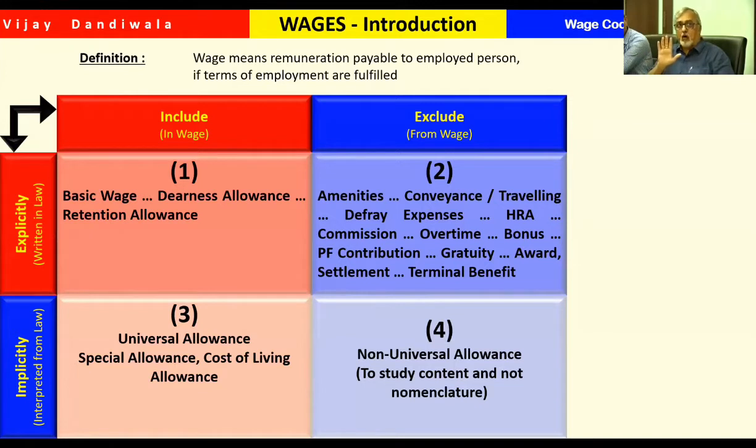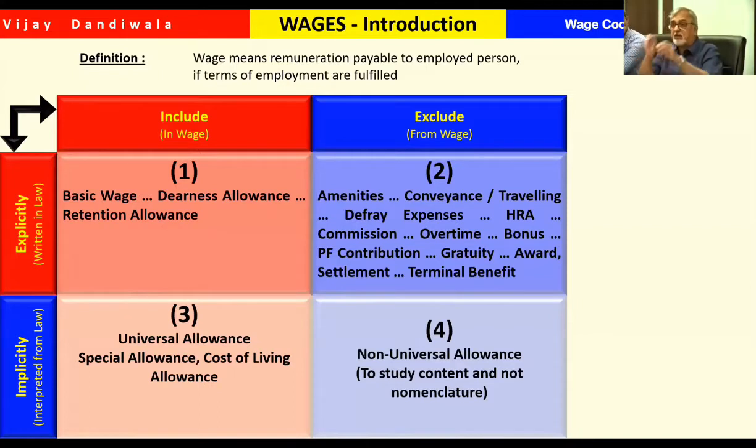In simple language, when it is paid to all, it is a universal allowance. For example, special allowance. We are giving it to workmen also, and to staff also. That means it is a universal allowance.